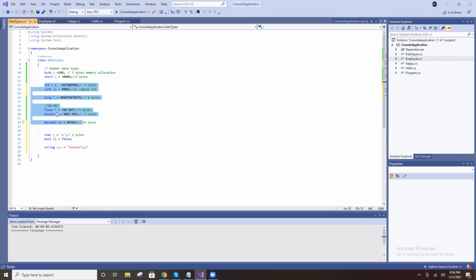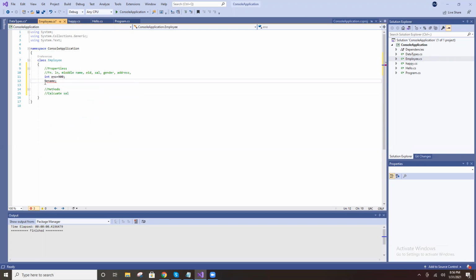Which data type is preferable for name? Byte, short, int, long? String. Why? Because name is a group of characters.